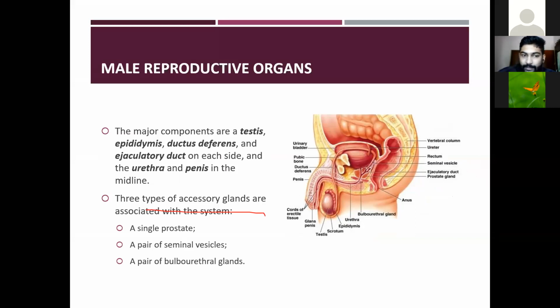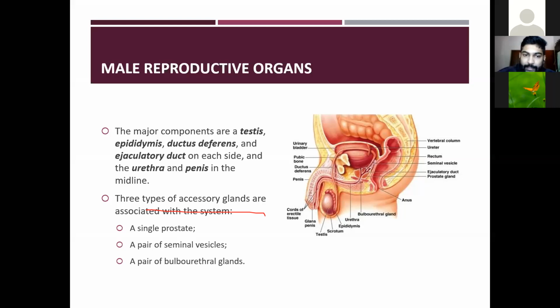So it has a testis, then the epididymis, then the vas deferens, and then the ejaculatory duct on each side, and the urethra and the penis on the midline. Then it also has the accessory glands: a single prostate, a pair of seminal vesicles, and a pair of bulbourethral glands.